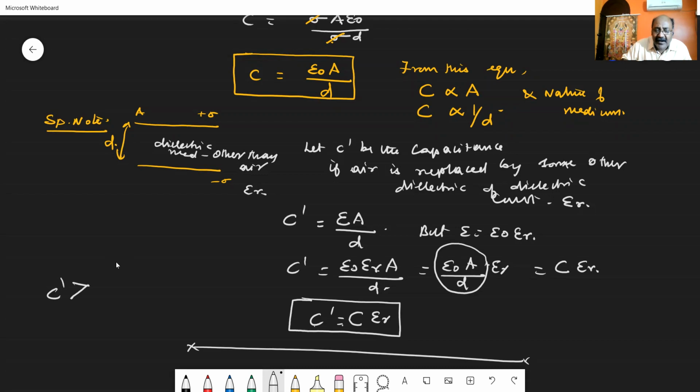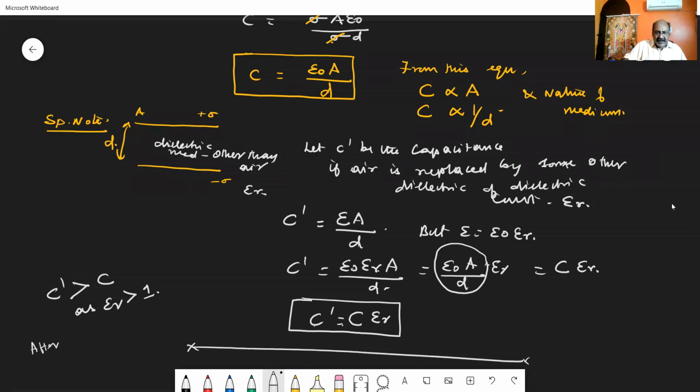So what has happened actually? C dash is found to be greater than C, as epsilon r is greater than 1. For the air medium alone, the dielectric constant is equal to 1. For all other dielectrics, epsilon r is considered to be greater than 1. So we can say that after introducing a dielectric, the capacitance of the capacitor increases. Here we have proved that the capacitance increases when you replace the air medium with some other dielectric medium.